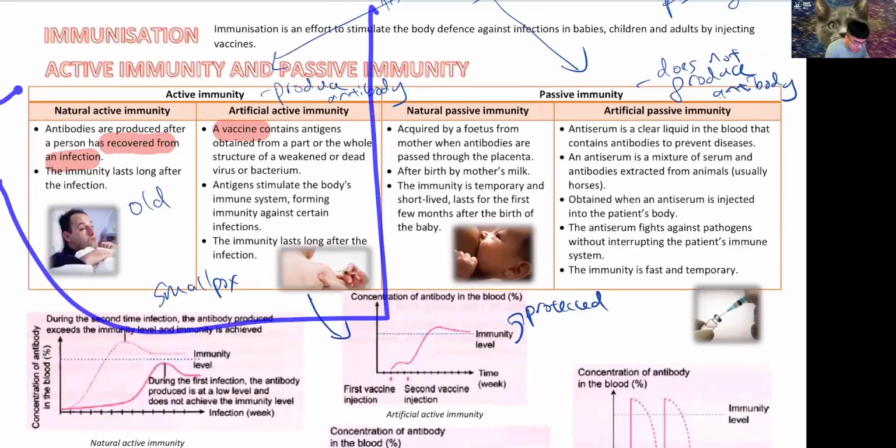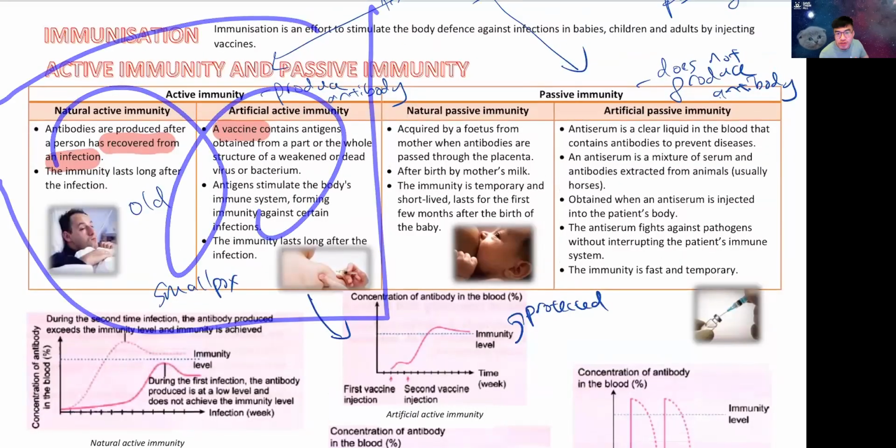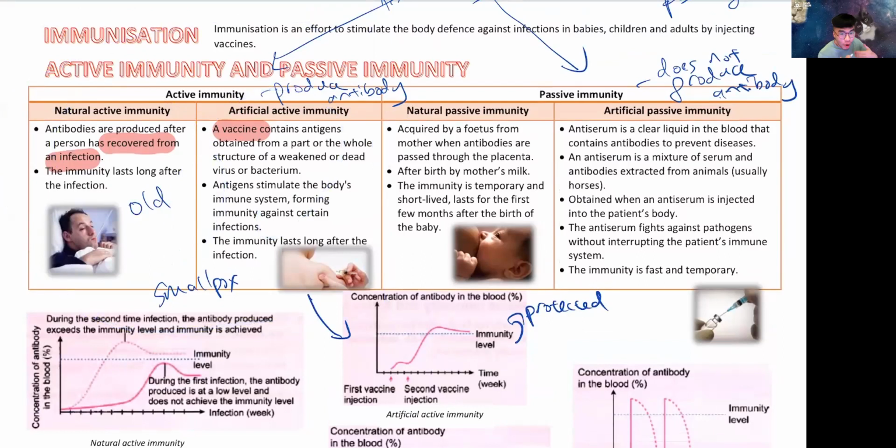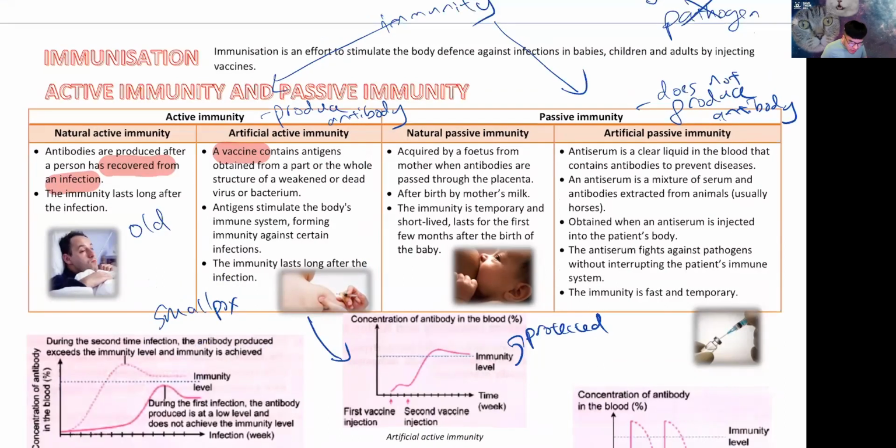So this is active. In both cases, you are producing your own antibody. Your body is actively fighting the pathogen. It's just that one, you do it in a natural way, and one, in an artificial way. So this one is much better because you have a lower chance of dying. There's still a chance of you dying, but the chance is like 1%, better than 50%. Smallpox will kill you about half the time. All right, anyway, let's look at passive.